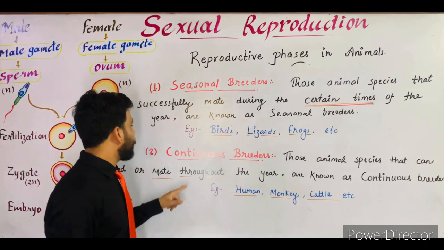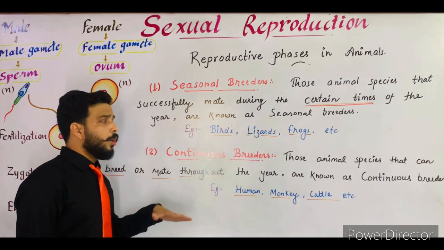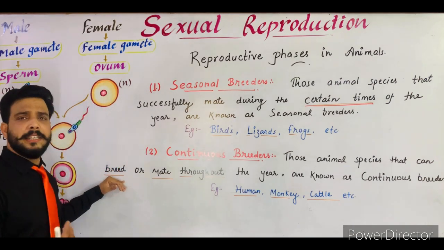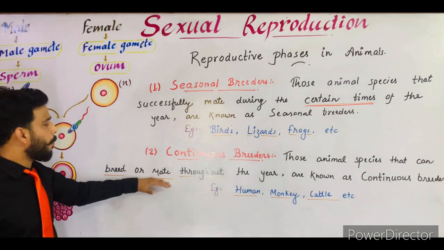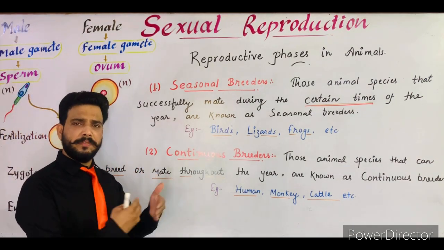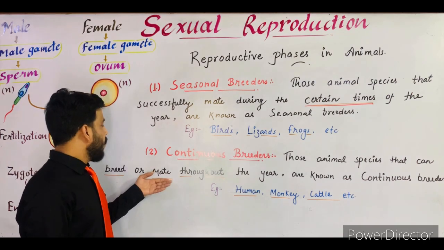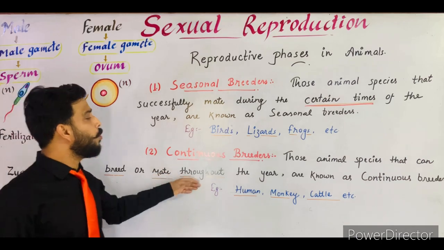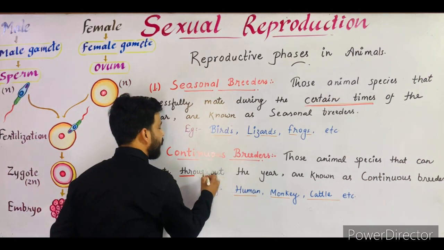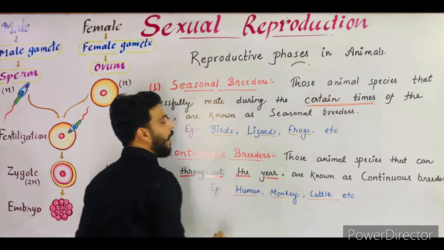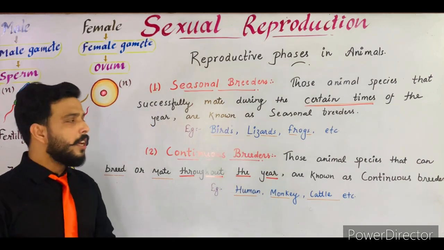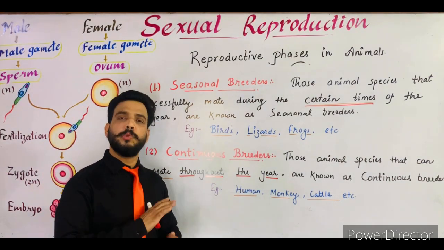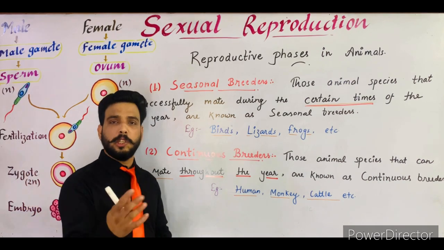Now the next one is continuous breeders. Those animal species that breed, which is also a form of reproduction, or mate, meaning copulation, when the male and female mate. So those animal species that breed or mate throughout the whole year are known as continuous breeders. They are capable of reproducing throughout the year, so they are the continuous breeders.